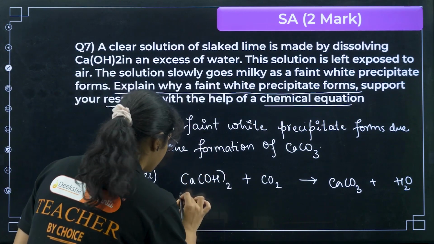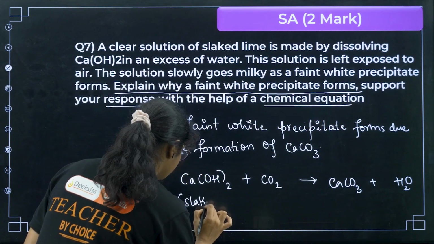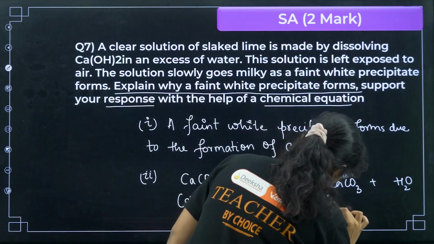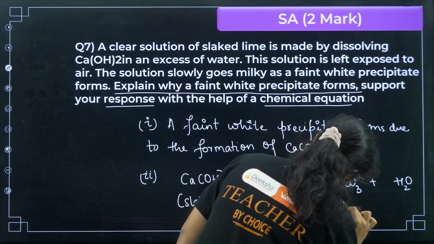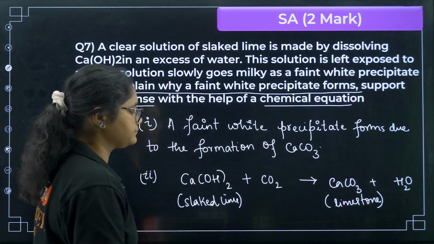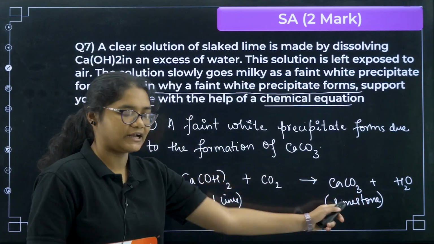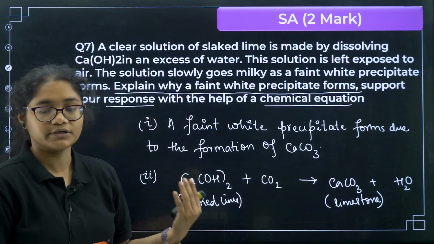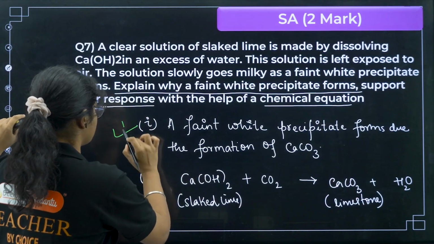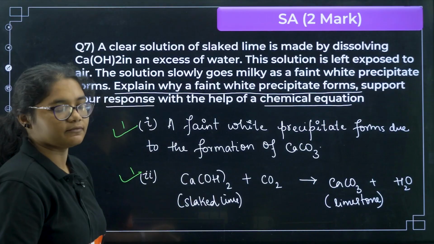Here you can write this is slaked lime, and this one is limestone. Because of this calcium carbonate which is formed, the solution turns milky. So once you write these two things, here 1 mark will be given and here 1 mark will be given.